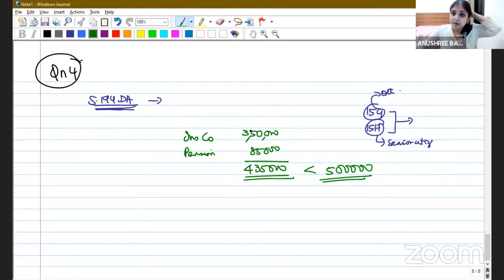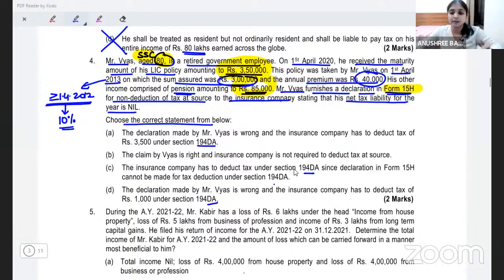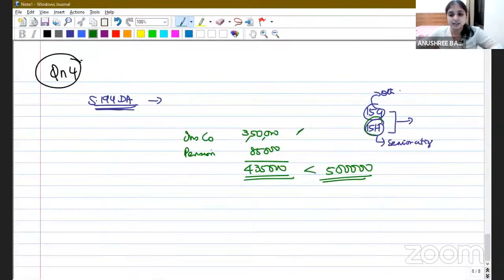Here he is paying more than 10%, so definitely it is going to be taxable. That is why I am including this also in his total income. So his total income is definitely going to be within the basic exemption limit. Hence, he is right in giving this declaration. The insurance company need not deduct any tax.